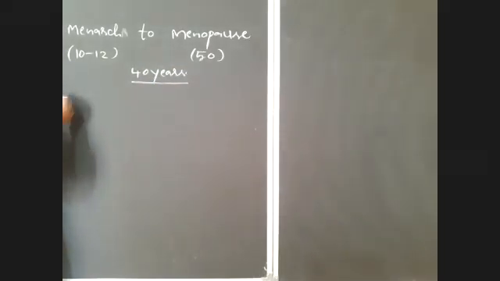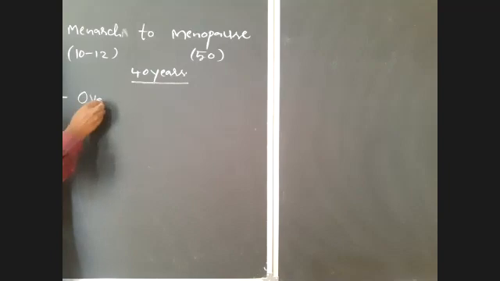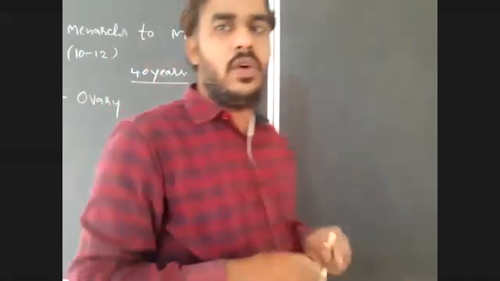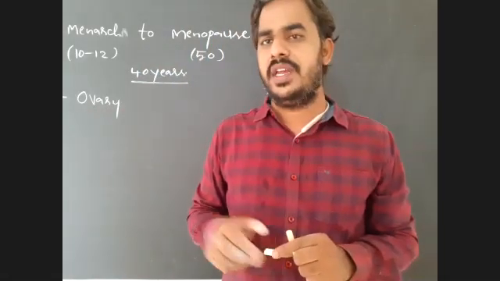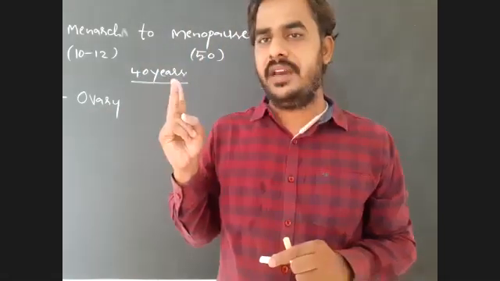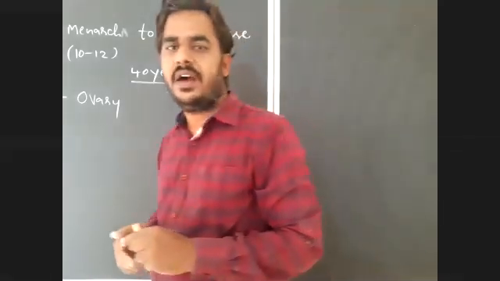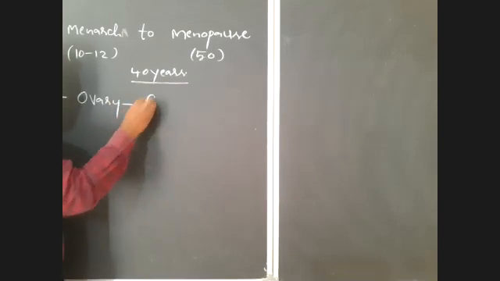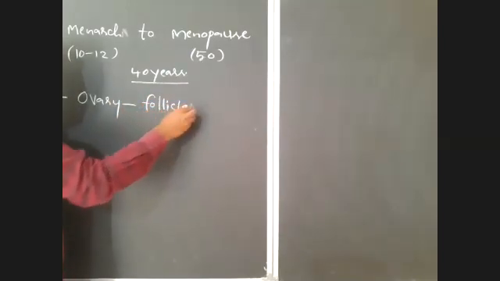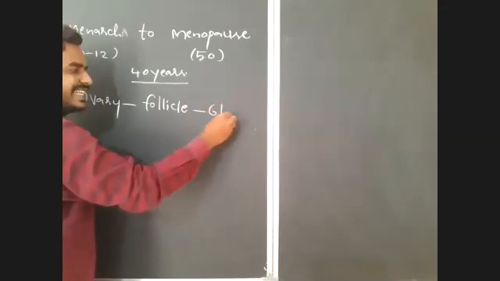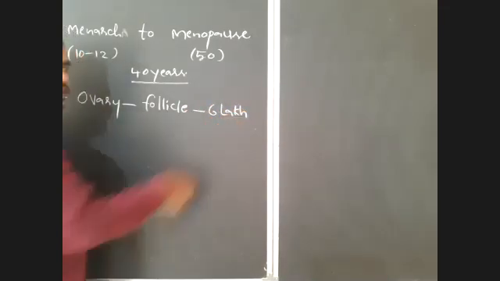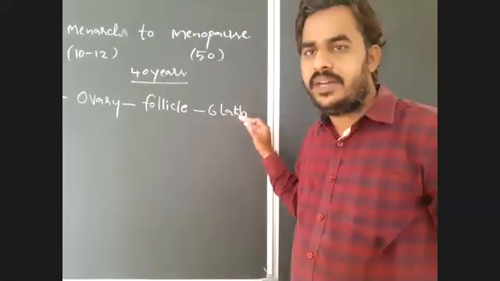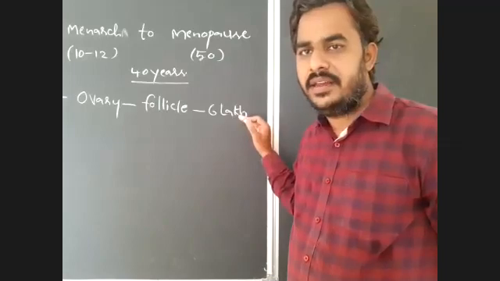Here, in a female, in each ovary, how many follicles will form? Already I gave you, in each ovary, how many oogonia will be produced? In each ovary, a couple of million oogonia. That means 2 million oogonia are produced in each ovary. Then what is the number of ovarian follicles? How many follicles will be produced? A maximum of 6 lakh follicles will form.